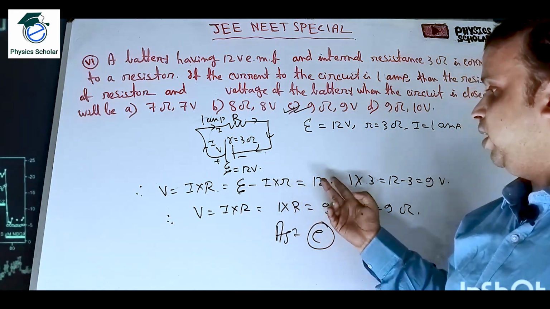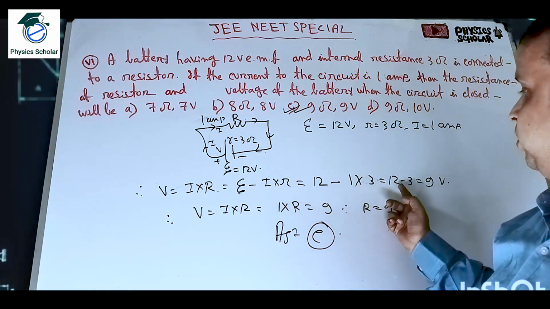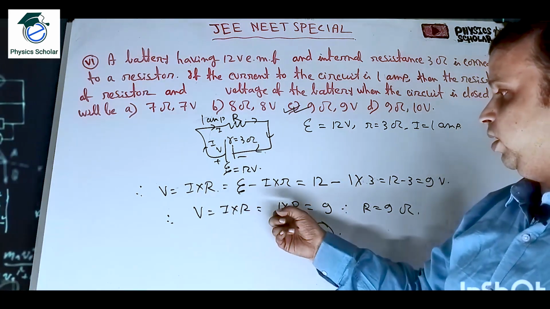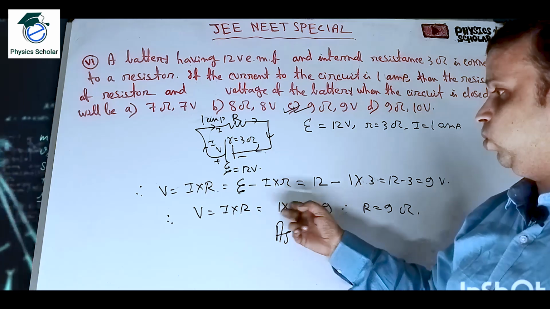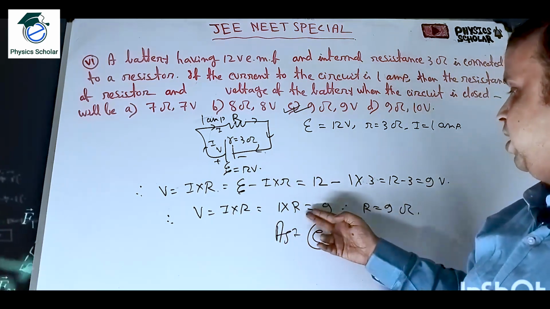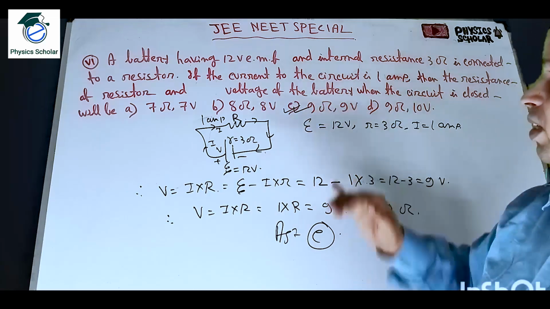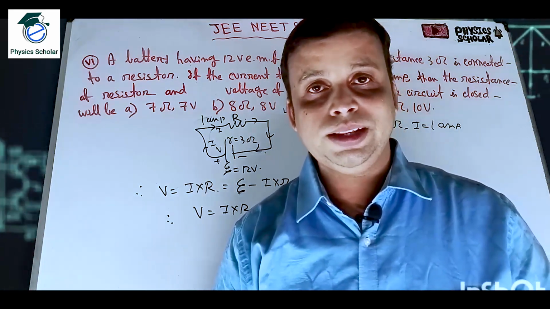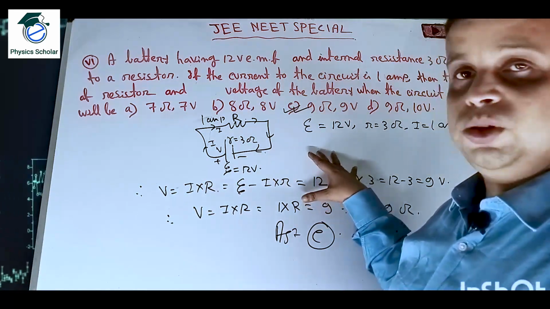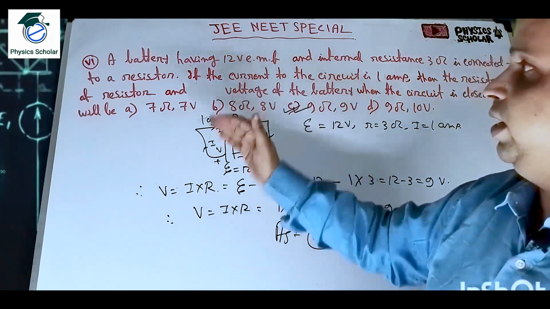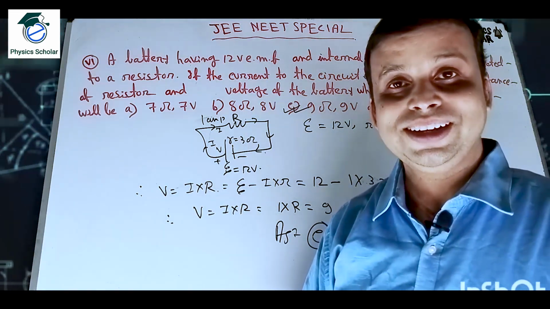So eta is 12 minus I, which is 1, into 3, the internal resistance, which is 12 minus 3 is equal to 9 volt. Again we know V is equal to I into R. So 1 into R is equal to 9 volt, so R is equal to 9 ohms. That means 9 volt and 9 ohms, so option number 3 will be correct. Students, I hope you have understood these sums. Now without further delay, let us move to problem number 7.